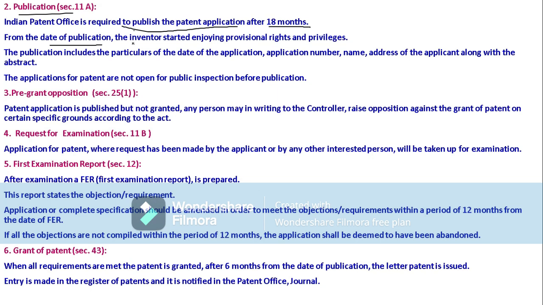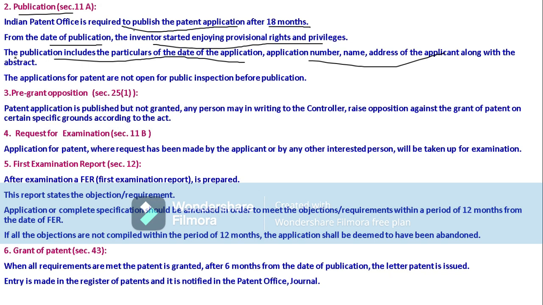From the date of publication, the inventor starts enjoying the provisional rights and privileges. Whenever our patent is published, from that time onwards we will have the rights, provisional rights, and also the privileges. What do privileges mean? No other person has the right to have these rights on our patents. The publication includes particulars of date of application, application number, name, address of the applicant, along with the abstract.